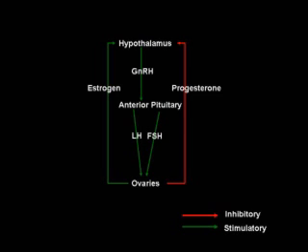FSH stimulates follicle development in the ovaries. LH stimulates the secretory phase of the uterine cycle. Estrogen stimulates the proliferation phase of the uterine cycle, and progesterone signals pregnancy and helps prevent other eggs from being released after ovulation. Together, these hormones function to regulate the human reproductive cycle.